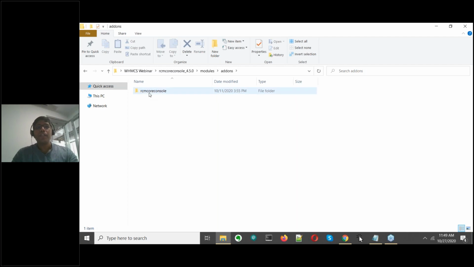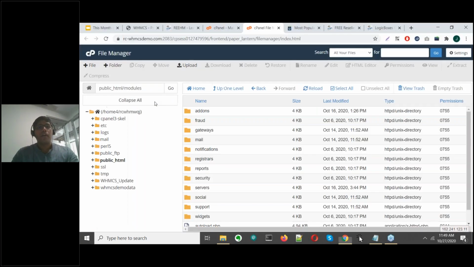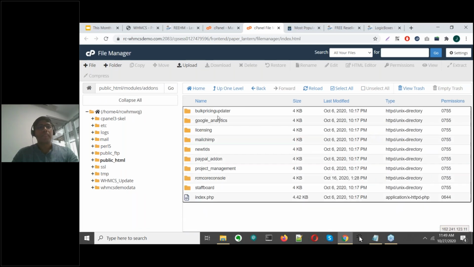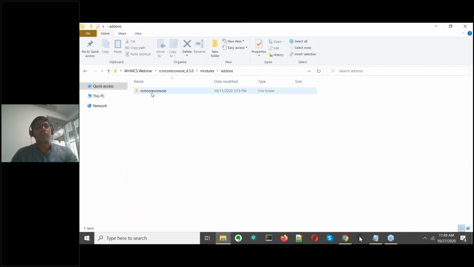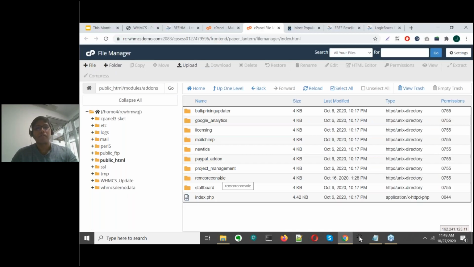Now you see that you find a folder that's called RCM Core Console. If you go to add-ons, you will not find that folder here. You can see this folder under my file manager because I've already completed this installation prior to this. So you just upload this RCM Core Console folder here via file management software.